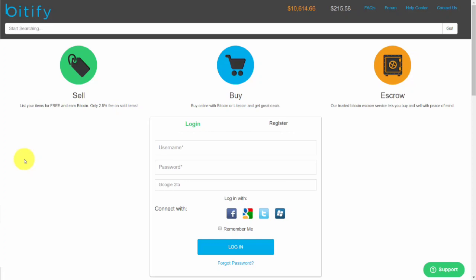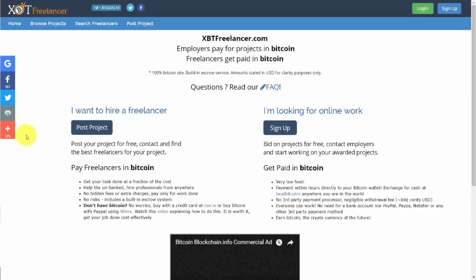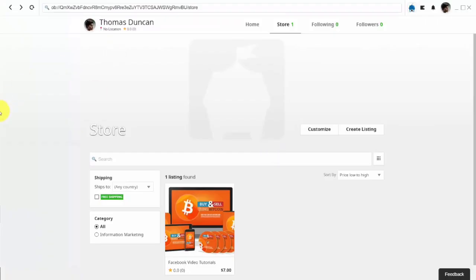There are other marketplaces where you can sell your items and receive Bitcoin. For example, there is Bitify, there is Purse.io, and if you are selling services, you can sell them on xbtfreelancer.com or cryptogrind.com. So what you'll want to do is choose the marketplace that you feel most comfortable with and where you feel your customers are going to be there and look for your items.